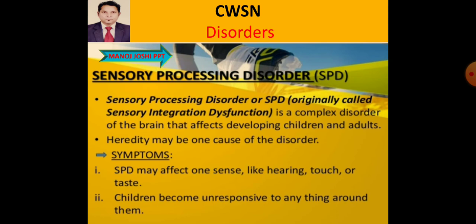When the neurons receive a message, in the form of a chemical message, it is sent through impulses to the brain, and the brain converts it into a message, then we feel it. If it is taste, if it is smell, or we hear, we see, everything. But when this process is not in a proper way, that is sensory processing disorder. It means processing of the senses is not proper.